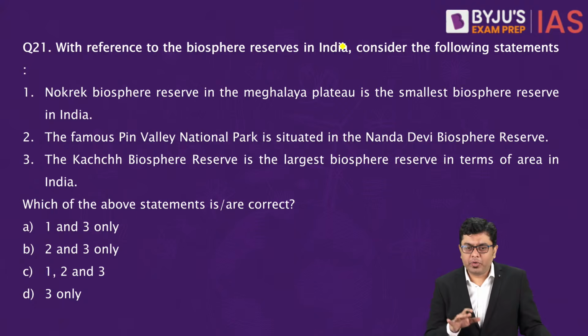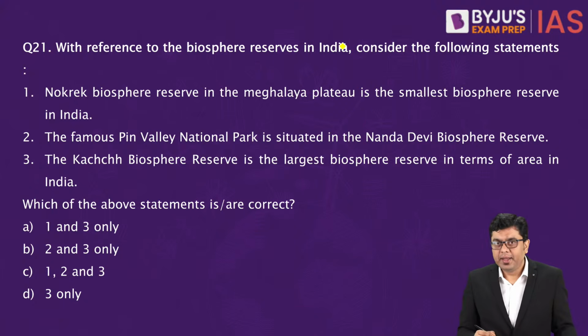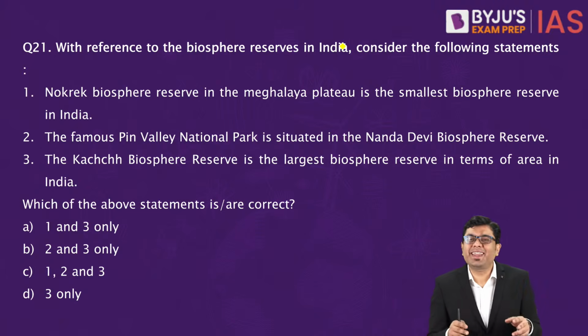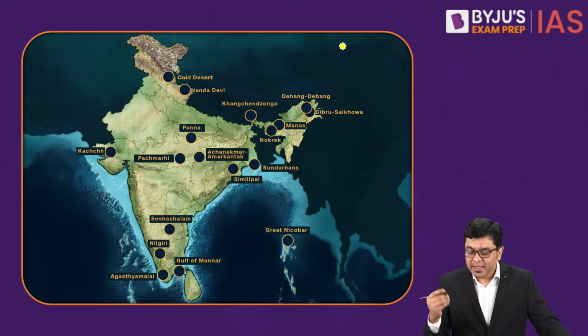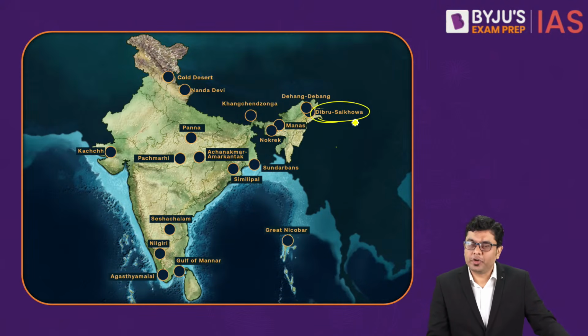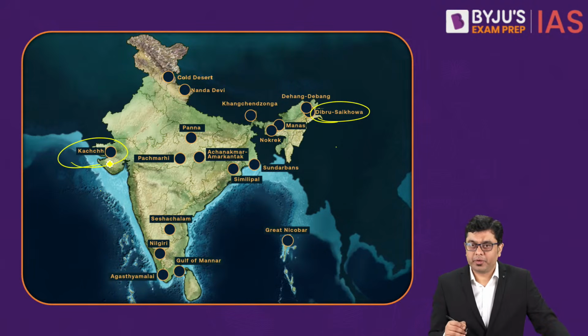So this talks about various different biosphere reserves in general. So here, the first statement, if you take a look at it, Noukrek. Now, Noukrek is the second smallest. It is not exactly the smallest. Which is the smallest? The smallest is going to be Dibru-Saikhowa. That is going to be the smallest. Kutch is the largest biosphere reserve.